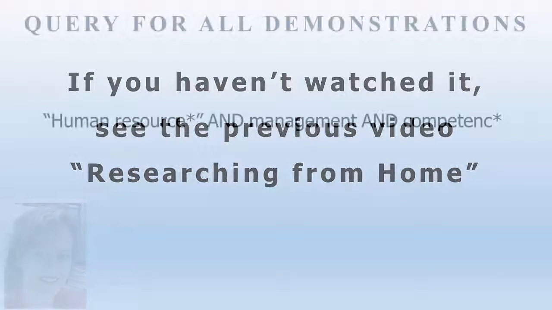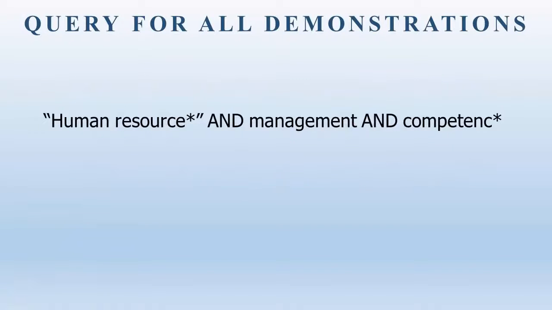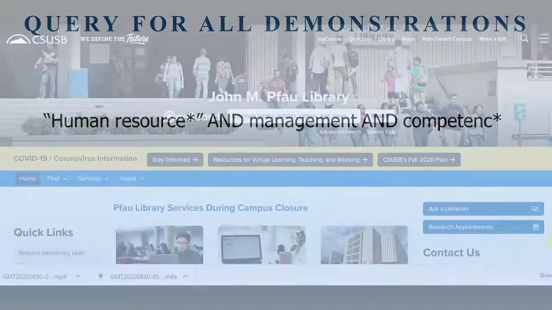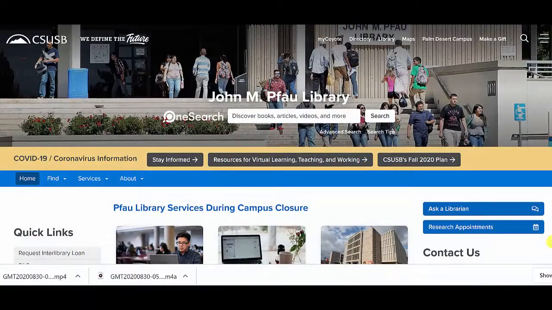I'll be using this query for all of the database demonstrations: human resource as a phrase search with an asterisk after resource, a capital AND, the word management, capital AND, and competence with a star or an asterisk after the C in competence. Starting from the Pfau Library homepage,